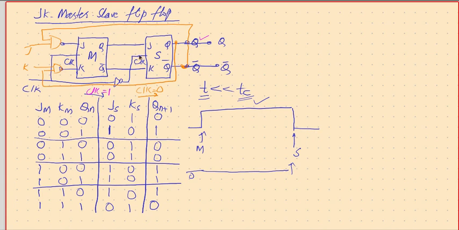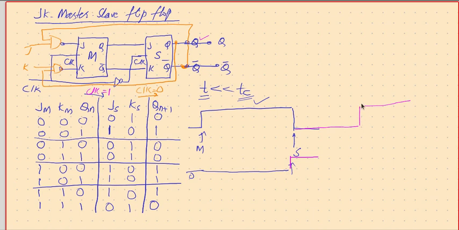Whenever the clock goes low, the slave is active, and therefore the output goes high. And the slave can be active for any long period, but it's not going to affect our flip flop with race condition, because for this to toggle again, the master has to be activated again.